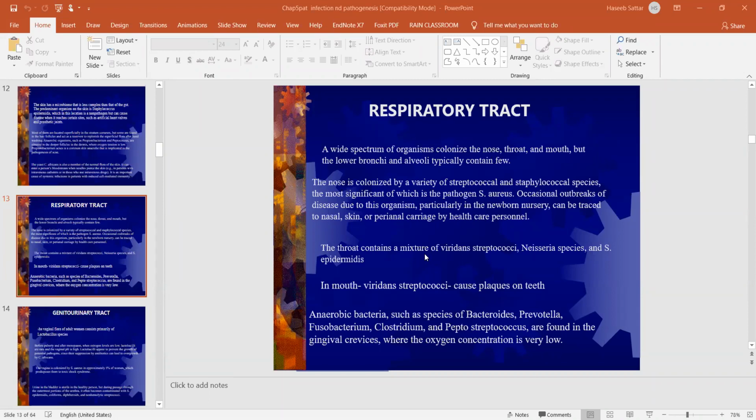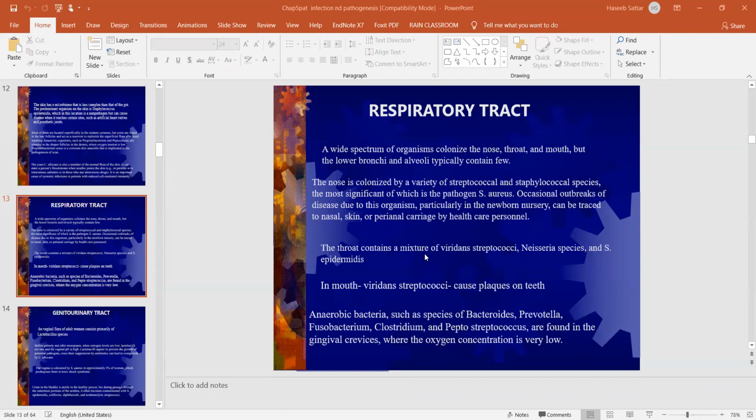But when we go down, like in the trachea, bronchi, alveoli, in these areas the number of bacteria is very low as compared to the mouth. So in the mouth, throat, or upper respiratory tract, we have a high quantity of bacteria, but when we enter into the bronchi or the alveoli, the number of bacteria becomes very few. The nose is continuously exposed to the air through inhalation.